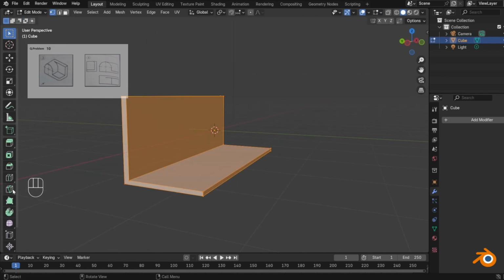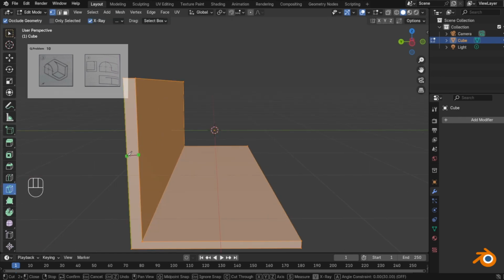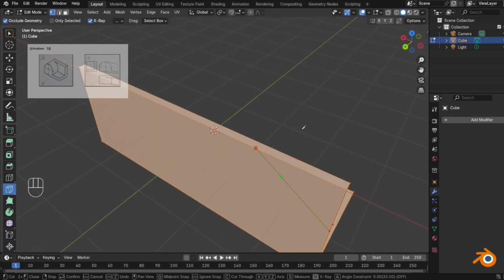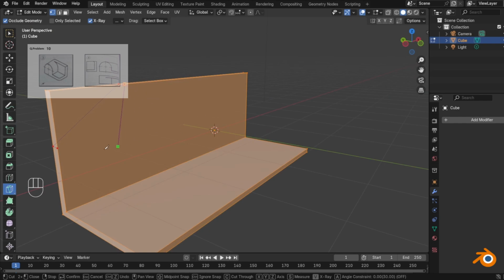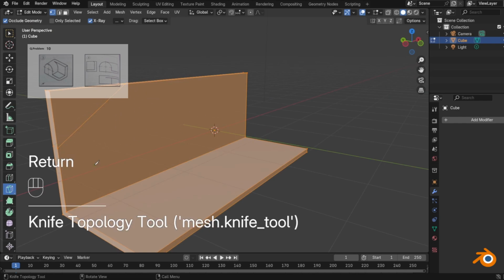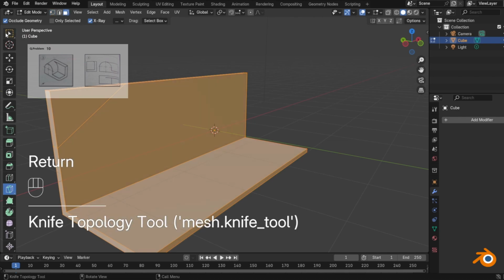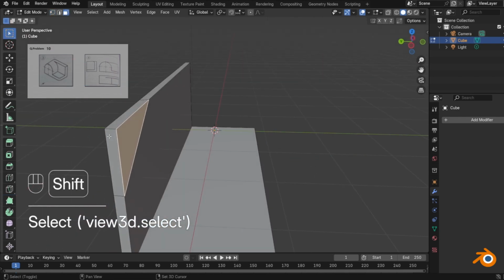Now go to Edit mode, click on the Knife tool and cut the solid as in the video screen. Now click on Face Select mode, and select these faces and delete faces.